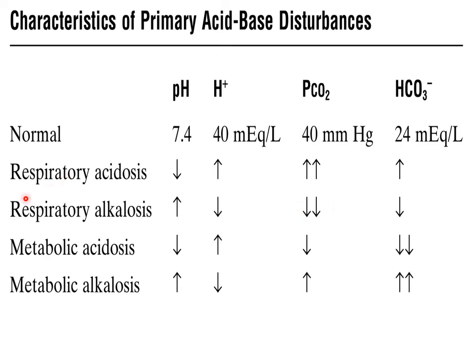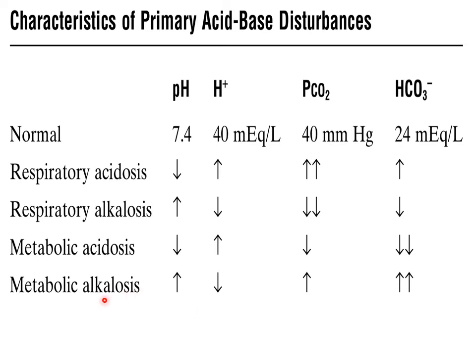So how to remember how to determine whether the alkalosis is respiratory or not? Look at partial pressure of carbon dioxide. If it is decreasing significantly, it means it is respiratory alkalosis, but if it is increasing, then it means it is metabolic alkalosis, as can be shown here.